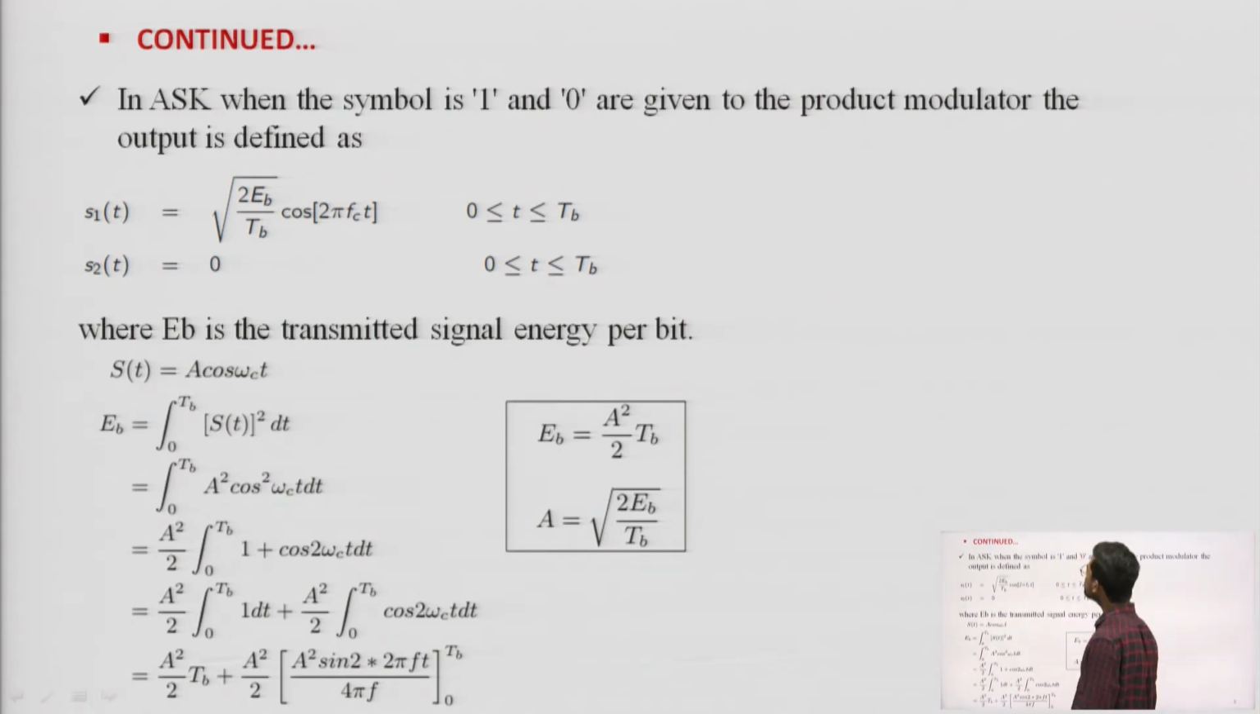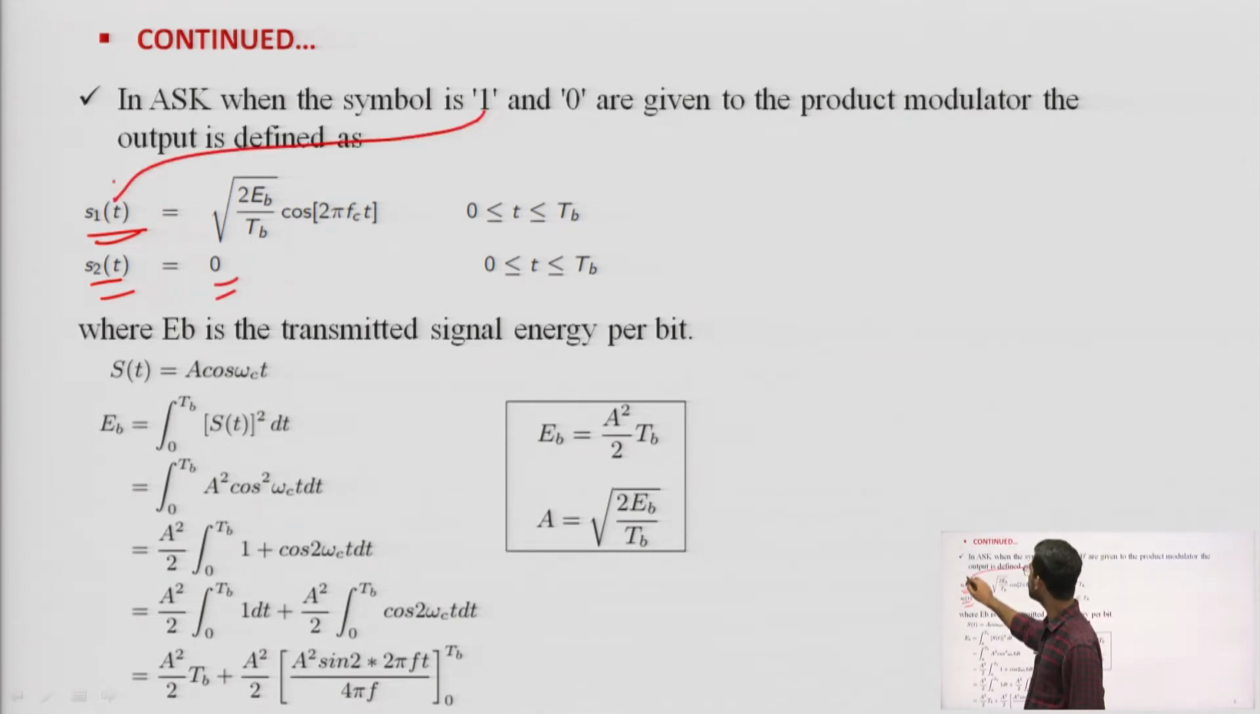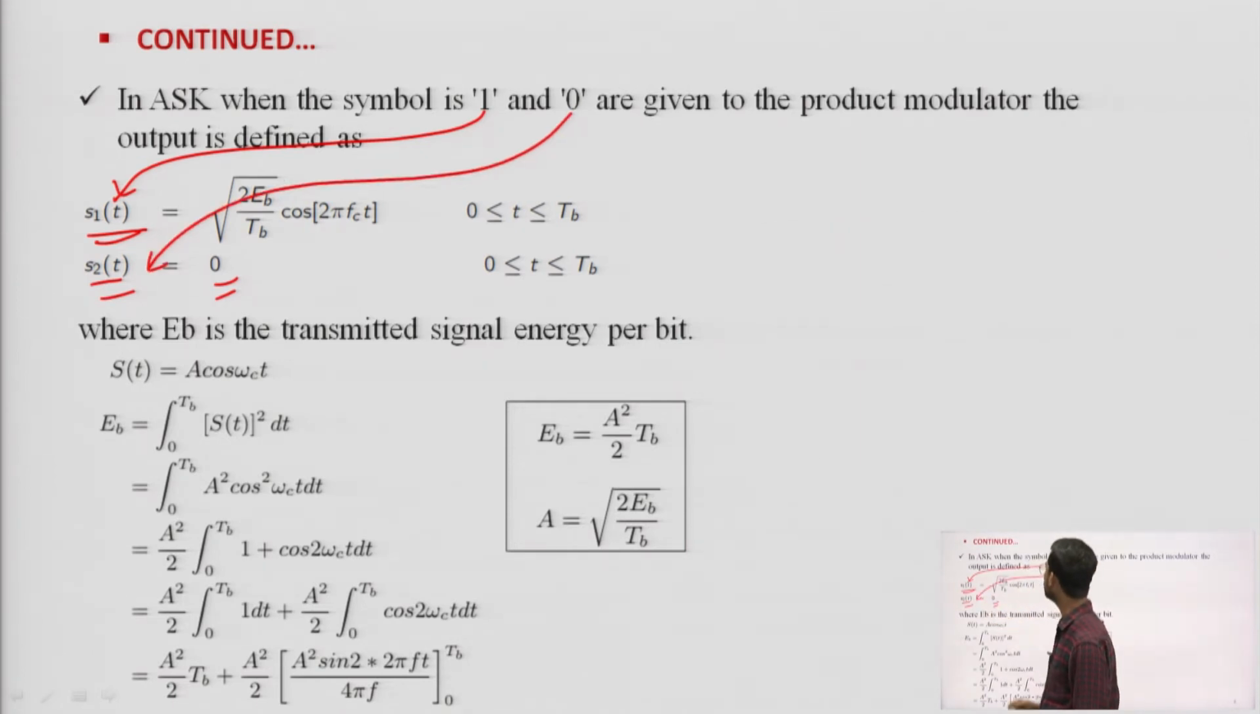So, in ASK, when the symbols 1 and 0 are given to the product modulator, the output is defined as s1 of t equal to root 2 Eb by Tb cos 2 pi fc t, and s2 of t would be 0. If 1 is transmitted, that is s1 of t; if 0 is transmitted, that is s2 of t. Here t is limited to 0 to Tb, the bit duration, where Eb is the transmitted signal energy per bit.